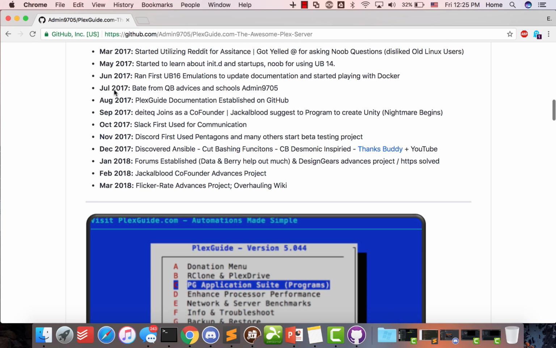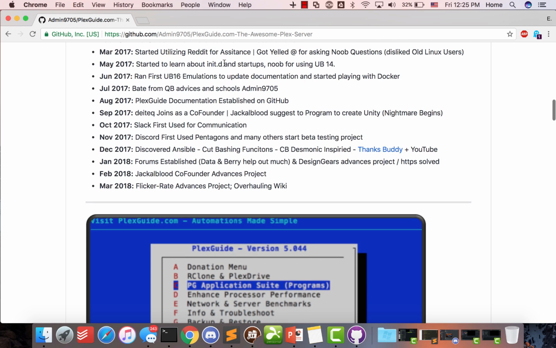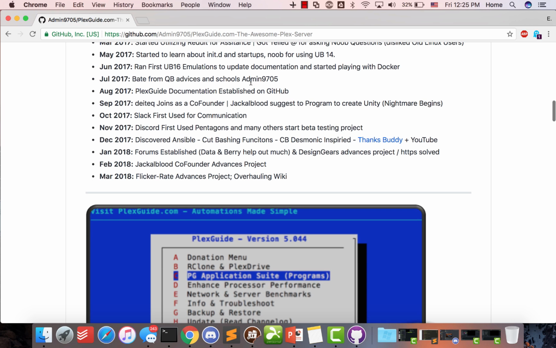Later on, I met Bait from QuickBox, and he noticed what we were doing for documentation. To be honest with you, he kickstarted more of what I was doing, because you get frustrated with all this Linux stuff. Bait is the man. He just kept playing the Catch-22 guy: hey, what about this? What about that? This is what we do. And he really cared about what we were trying to do.